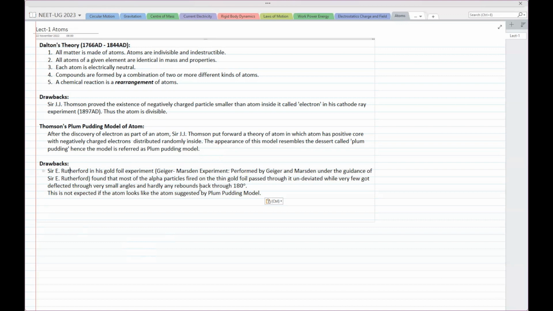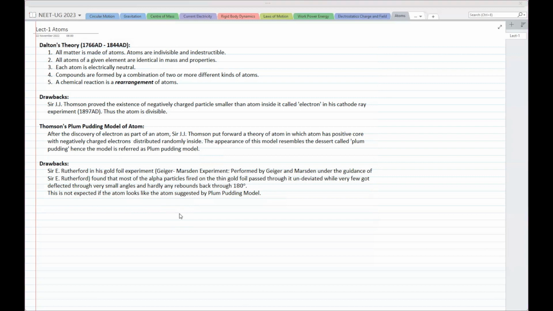They found that most of the alpha particles fired on a thin gold foil passed through it undeviated, while very few got deflected through very small angles and hardly any rebounded back through 180 degrees. This is not expected if the atom looks like the atom suggested by the plum pudding model. So it was not expected to have this kind of result.